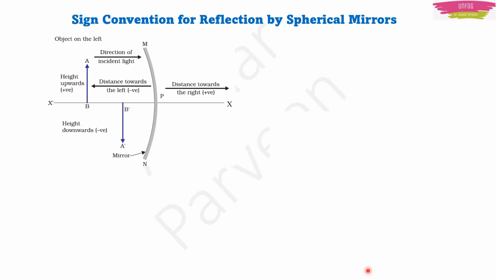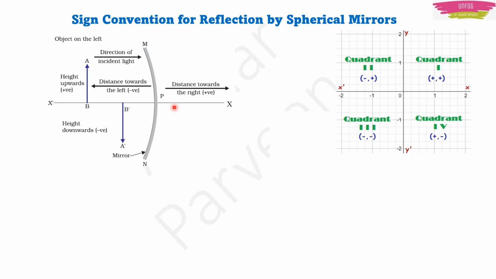For this, there is a simple strategy: treat the entire mirror setup like a coordinate system. Put the mirror MN in the place of the y-axis, the principal axis X'X in the place of the x-axis, and treat the pole as the origin of this coordinate system.